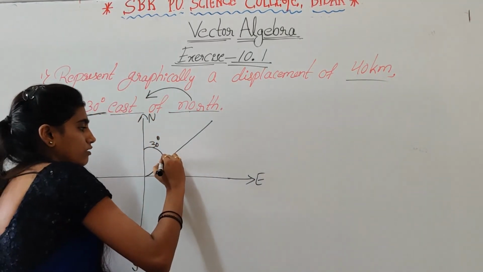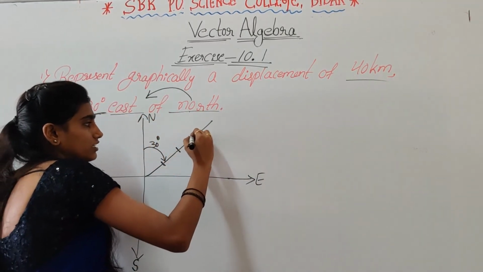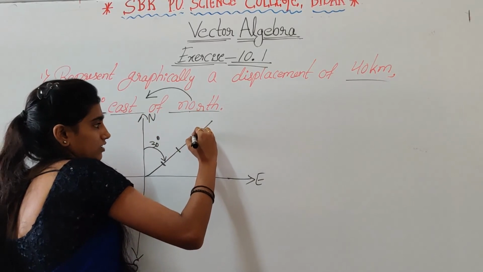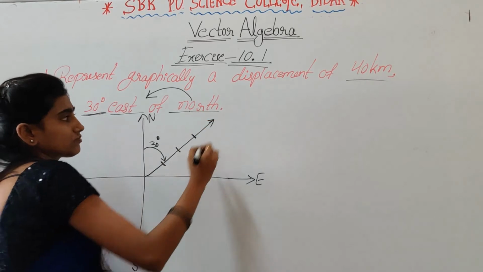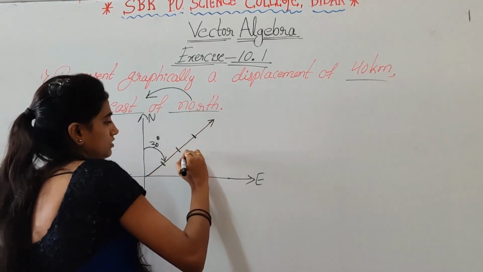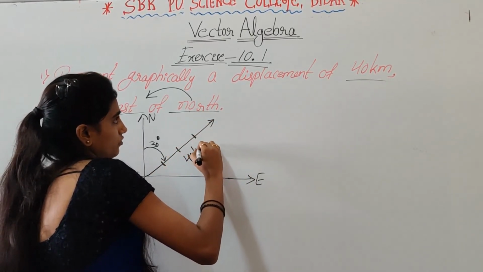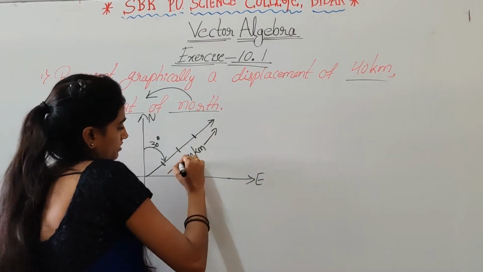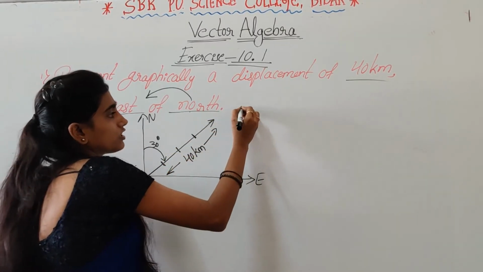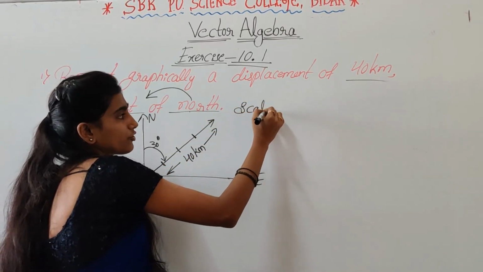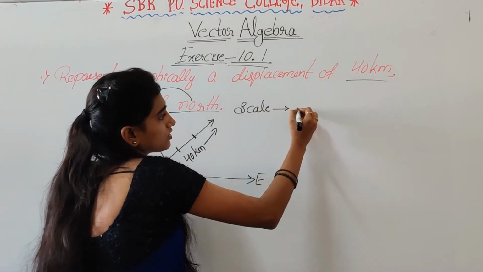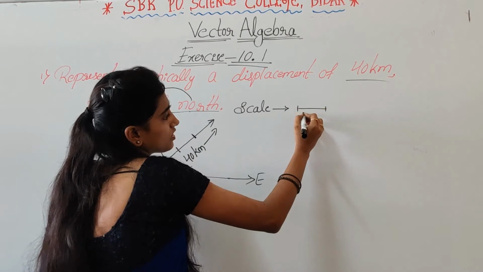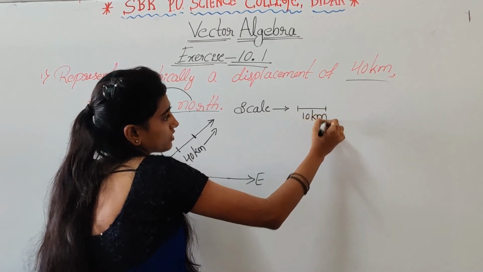So we have to take a scale here. This one is 40 kilometer. Compulsorily you have to write the scale: 10 kilometer.